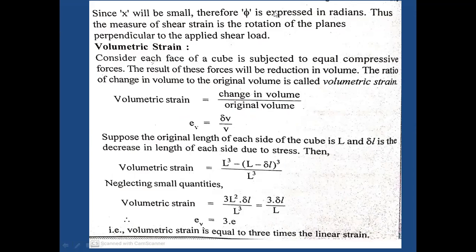If the problem is given in degrees, we can later convert it into radians. Thus the measure of shear strain is the rotation of planes perpendicular to the applied shear load.